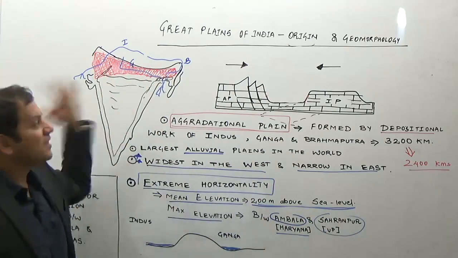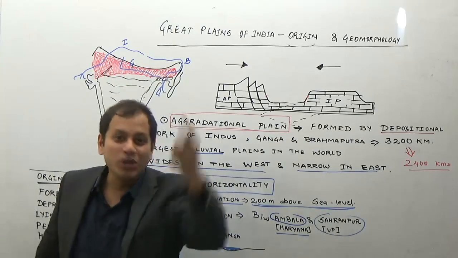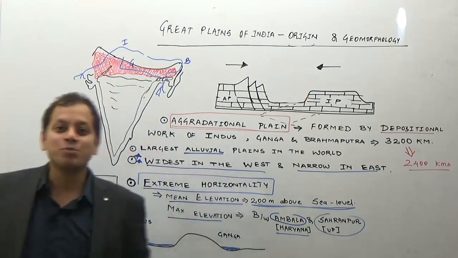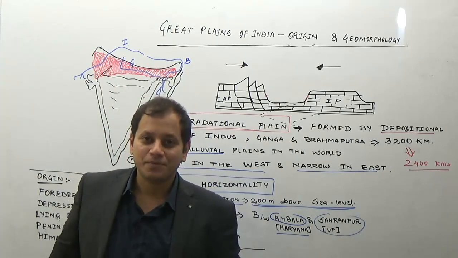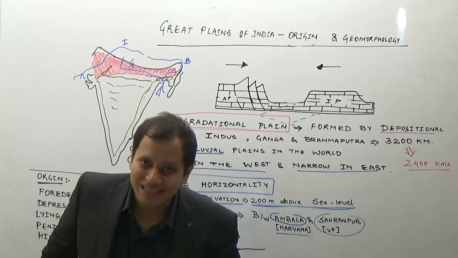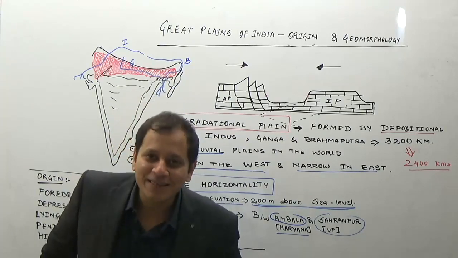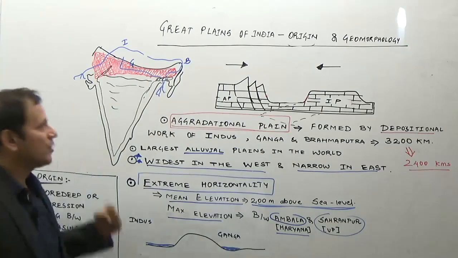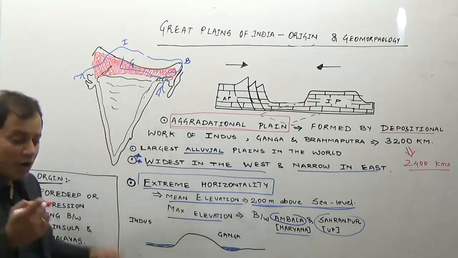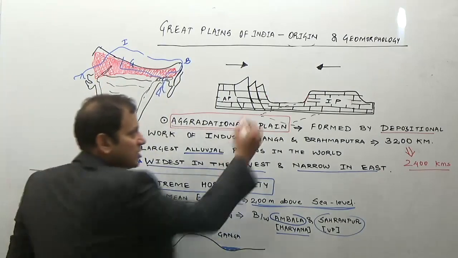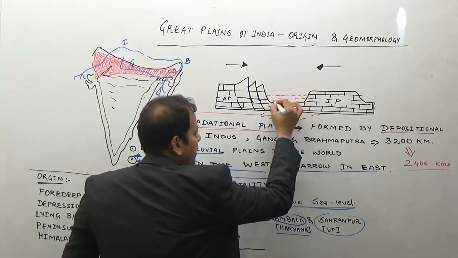In the Himalayas, all these rivers are younger rivers. In geomorphology, younger rivers means the erosive power is greater. When the erosive power is greater, the sediment will be greater, and therefore they bring a large amount of sediments, and these sediments have been deposited in this foredeep or depression.